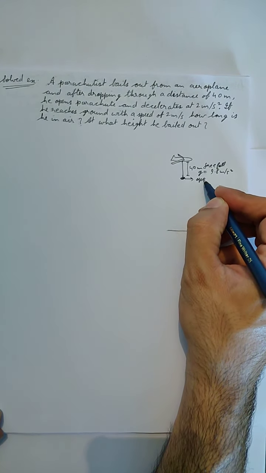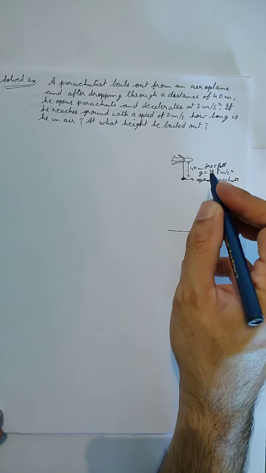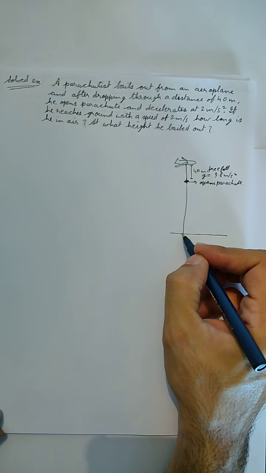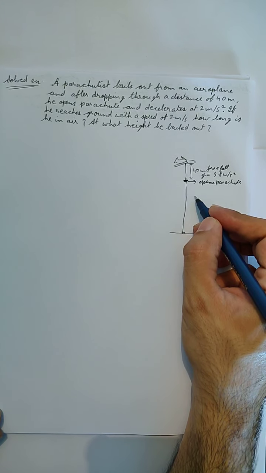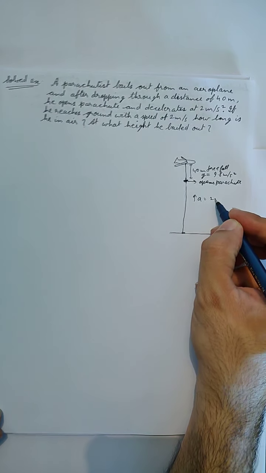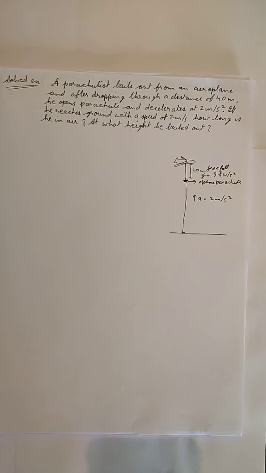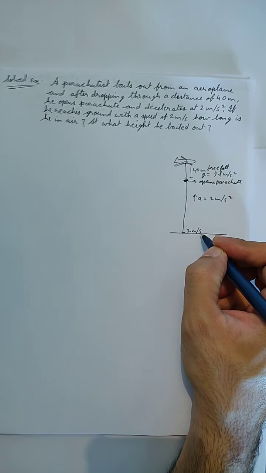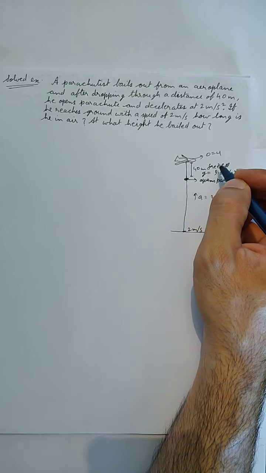That means from this point, after 40 meters, he opens the parachute, and then for the rest of the journey, till he reaches the ground, he is deaccelerating at the rate of 2 meter per second square. So that means the acceleration is in upward direction, 2 meter per second square. So this is the complete motion, and he reaches the ground with a speed of 2 meter per second. So the final speed here is 2 meter per second. Since he is dropping from here, the initial speed is 0.